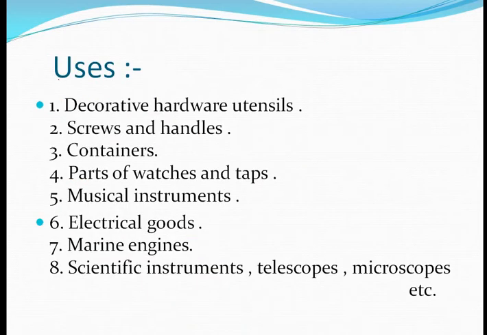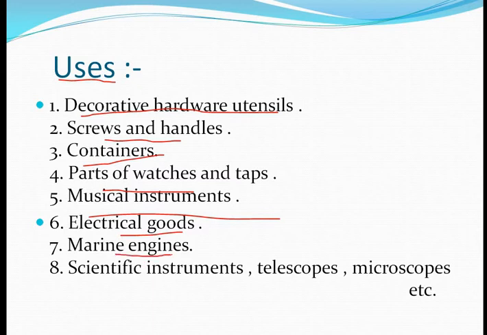Okay. What are their uses? If we are talking about brass, it is used in decorative hardware, utensils, screws, handles, container making, parts of watches and taps, some musical instruments, electrical goods and marine engines, some scientific instruments, and also in telescopes and microscopes. We are not saying that all the parts of scientific instruments are made of brass, but somehow in a scientific instrument there are some parts which we make from this brass material.